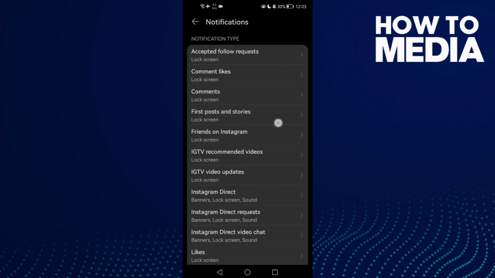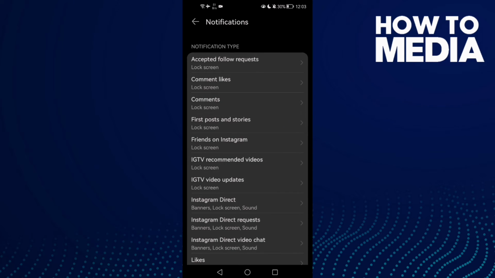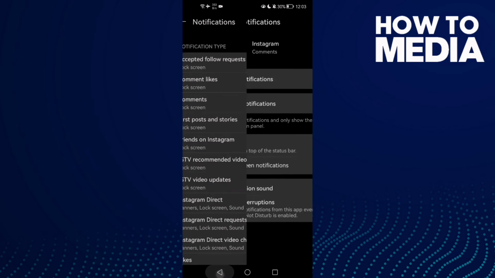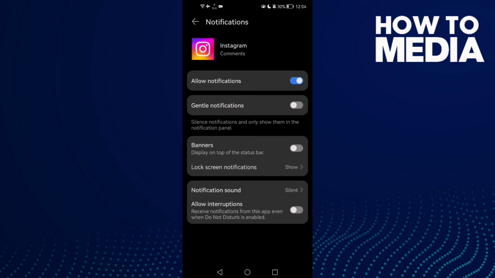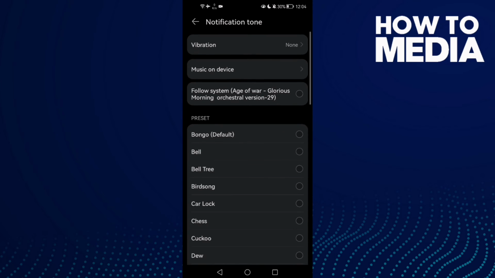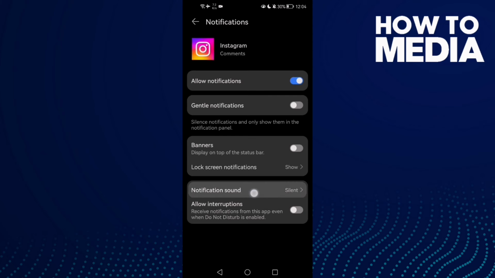want to change or to fix notification sound, just go to comments or anything like that. Just I select comments and then here we'll find notification sound. Click on it and here you can change it, or you can just make it silent, and that's it.